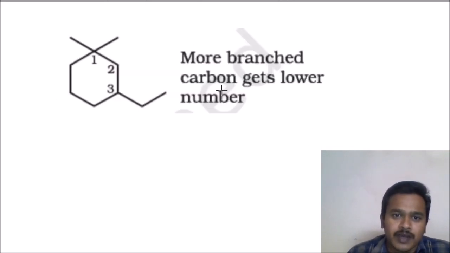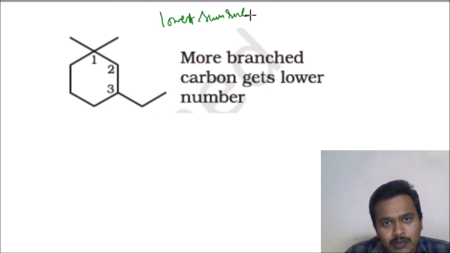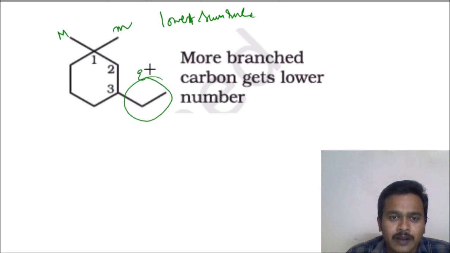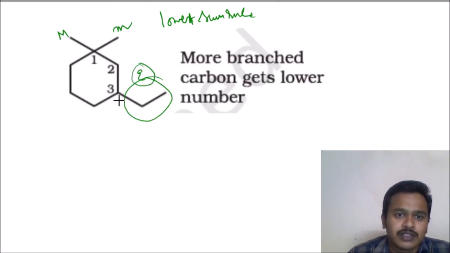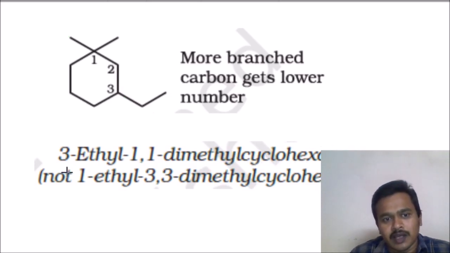And here more branches are there. They are going to start from here. We can also apply the lowest sum rule, and the numbering will be 1, 2, 3. This is methyl, this is methyl, and this group is ethyl. In alphabetical order, E is coming first, so what is the name we have to write? 3-ethyl-1,1-dimethyl cyclohexane. E is coming first, then 1,1-dimethyl.